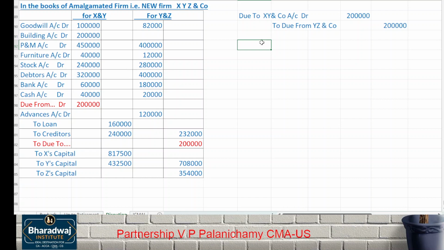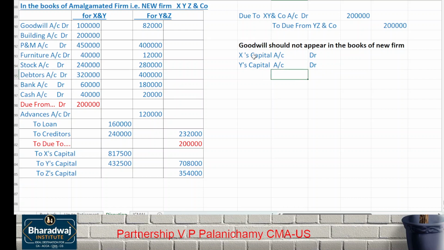And it is said in the problem that goodwill should not appear in the books of the new firm. What to do? This goodwill should be written off in the new ratio. What is the ratio? 3:2. So pass the entry. X's capital account debit 91,000. Y's capital account debit, Z's capital account debit.